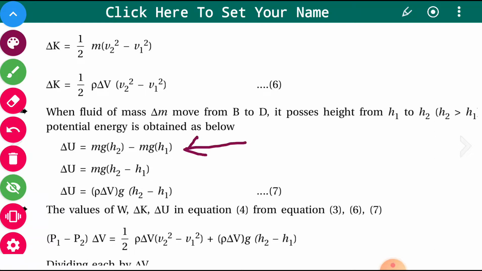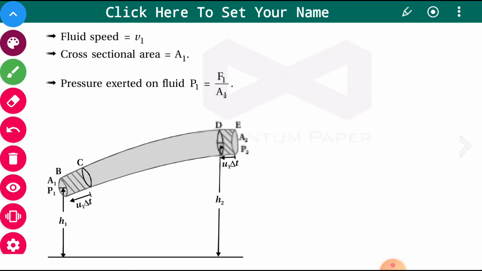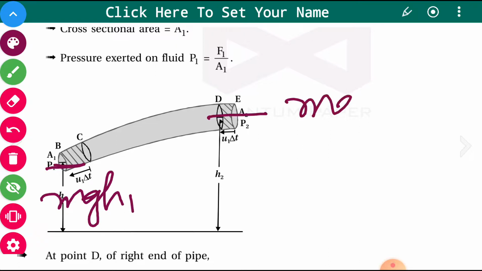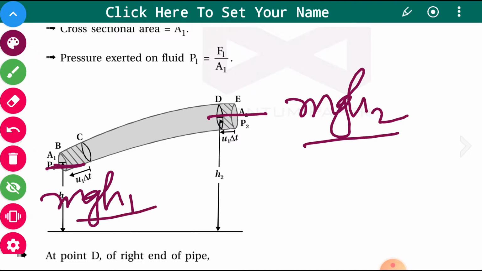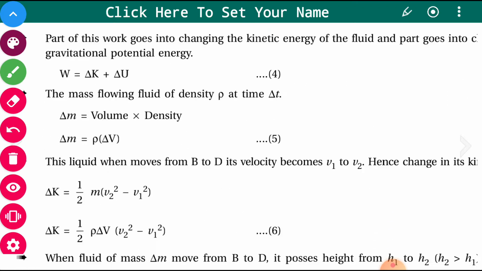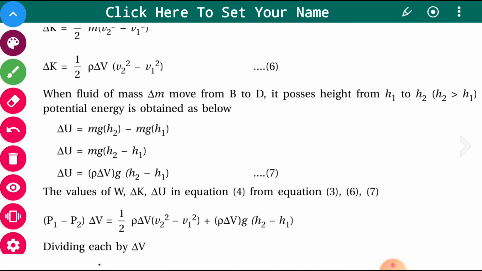The liquid is moving from height h1 to height h2. So the potential energy will be mgh1 at this height, and mgh2 at that height. So delta U becomes mgh2 minus mgh1, that is mg(h2 minus h1), with mg taken common.